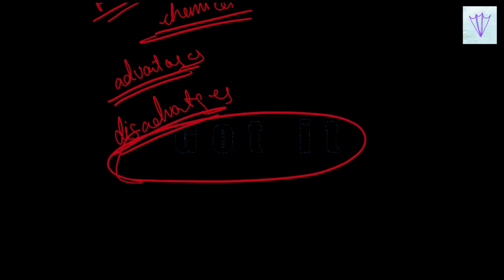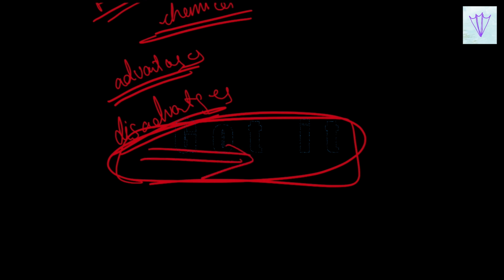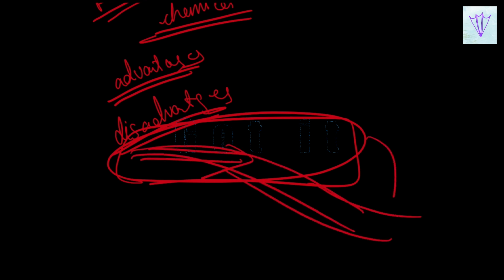Next, we'll study the disadvantages of fertilizers. So, excessive use of fertilizers makes the soil less fertile, and they also cause water pollution in case of surface water runoff. So, if in a particular field we add fertilizers and the water from that field goes and joins the river, then there will be pollution because fertilizers are chemicals.